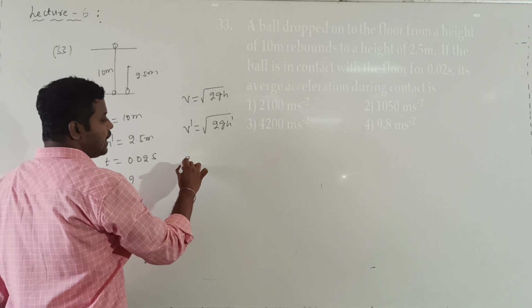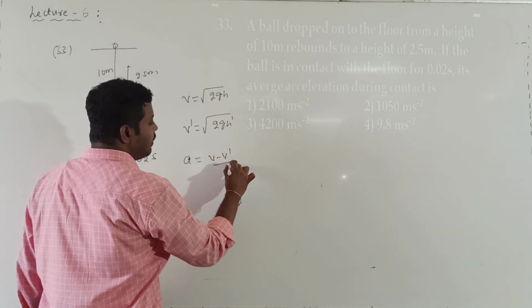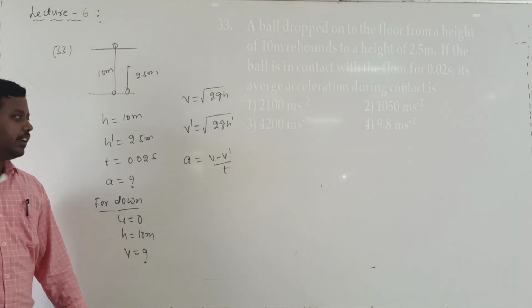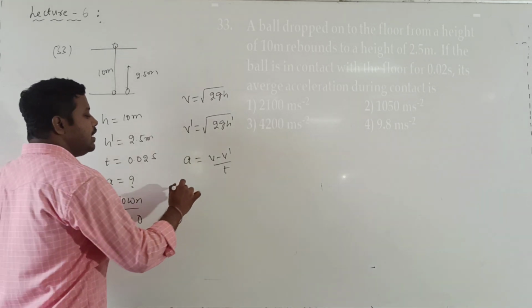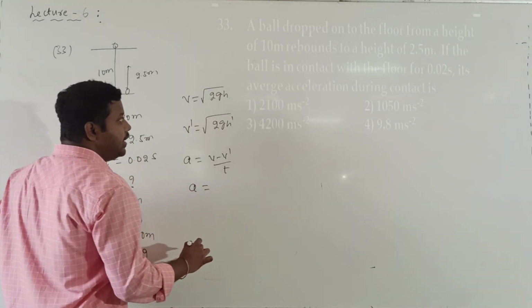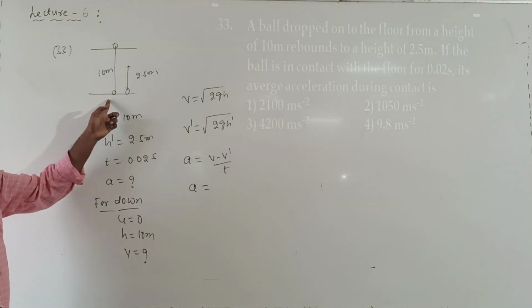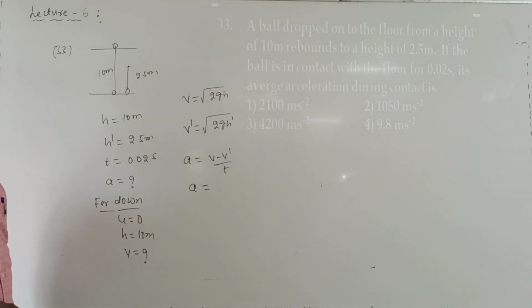Now what is the average acceleration given by? That is given by v minus v dash divided by t. Acceleration is equal to change in velocity by time taken: v minus v dash divided by t. Now acceleration is a vector quantity. Velocity is also a vector quantity. Actually, while falling down, what will the velocity value be? While moving up, what will the velocity value be?